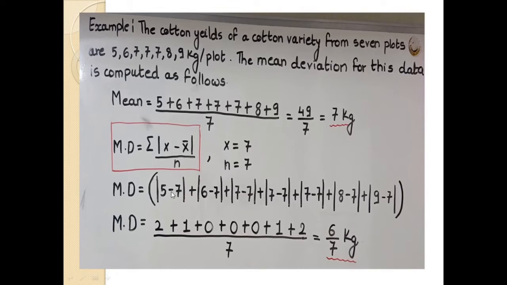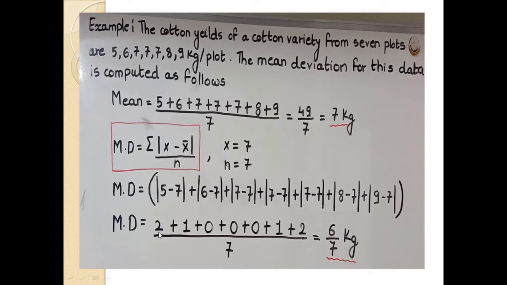So we have absolute 5 minus 7, plus absolute 6 minus 7, plus absolute 7 minus 7, plus absolute 7 minus 7, plus absolute 7 minus 7, plus absolute 8 minus 7, plus absolute 9 minus 7.